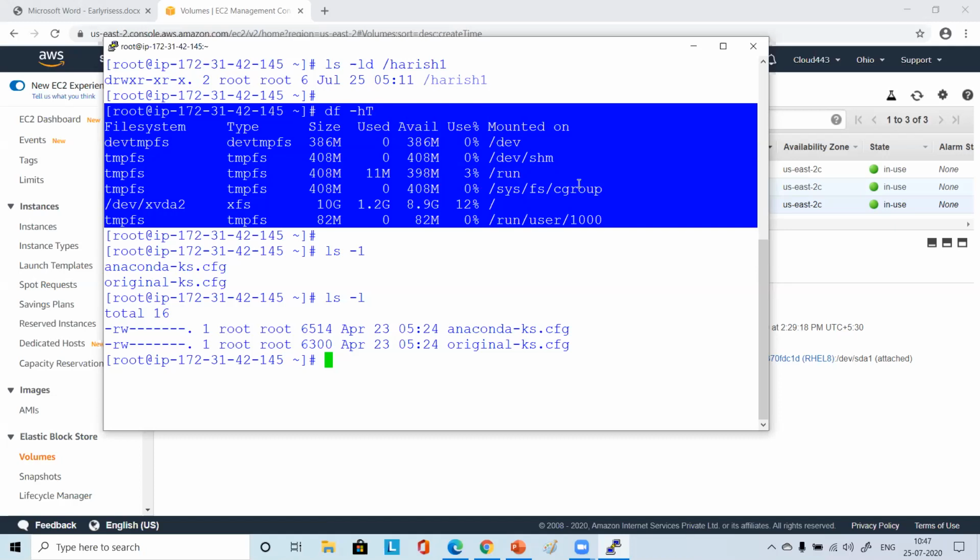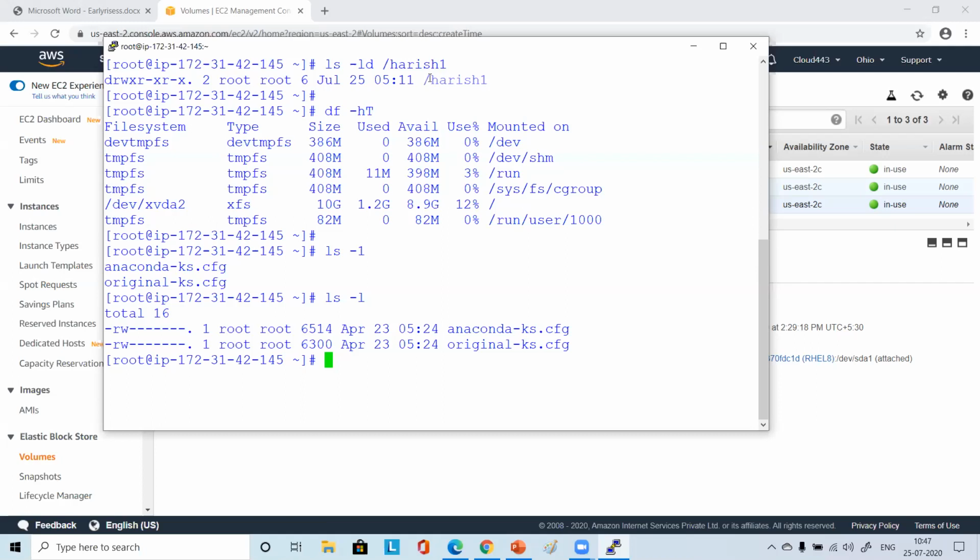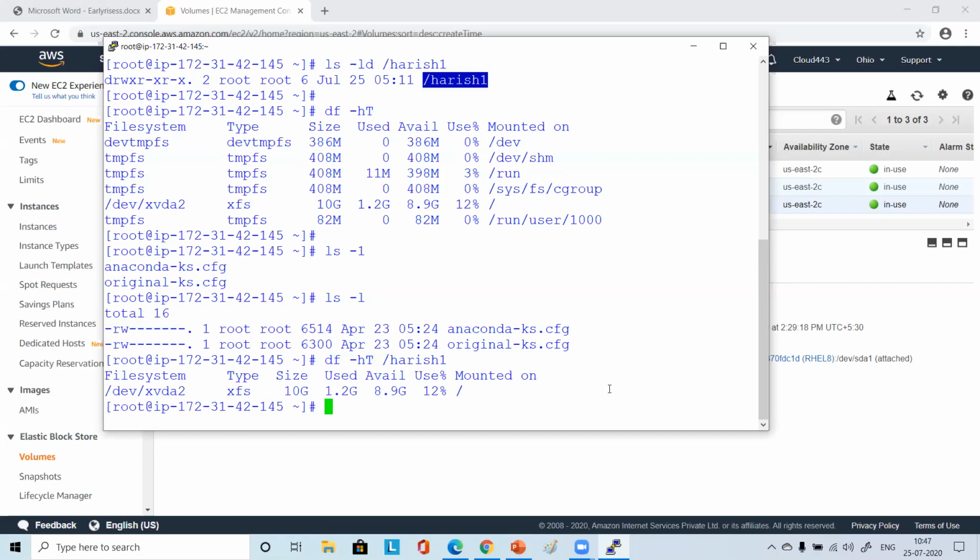So what is /harish1? /harish1 is just a local directory that I have created. In which file system? You can check like this, df -ht, and if you just give the directory name, it will tell where it is. It is still in the root volume. /harish1 is in the root volume only. It's not a separate file system.